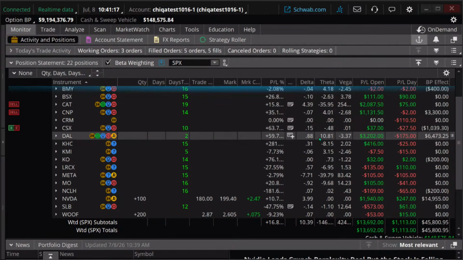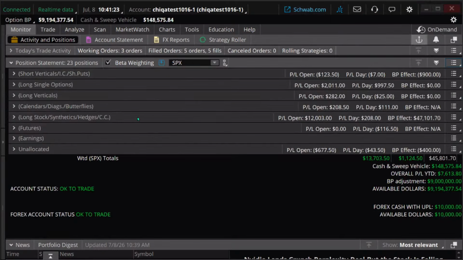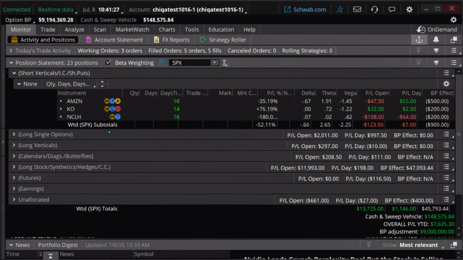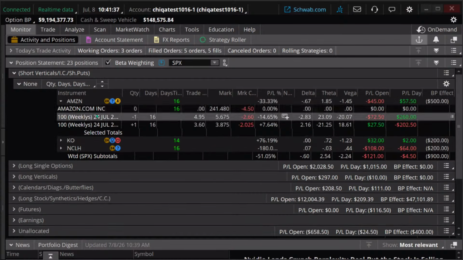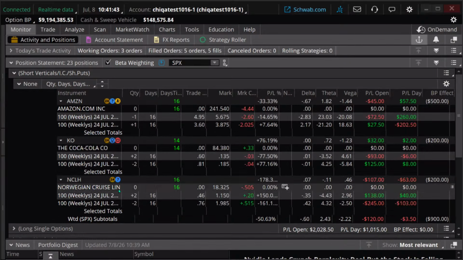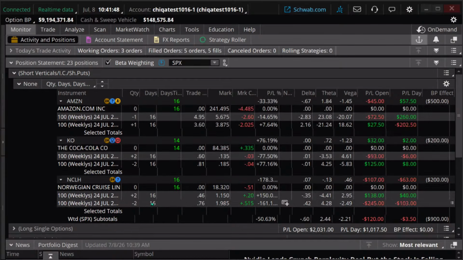Now, I'm running out of time, but I wanted to get to just looking at some of these trades here real quickly. Let's look at our short verticals here. We've got some that are going well. Some of these trades are going well and some not so well. Amazon's not doing so well. Remember, with these short options, here's 3 short vertical spreads. Okay, Coke, Amazon, and Norwegian. I've got 16 days to go on all of these.